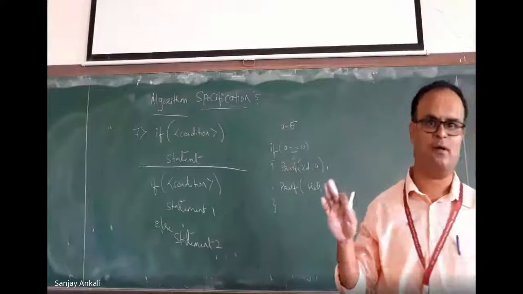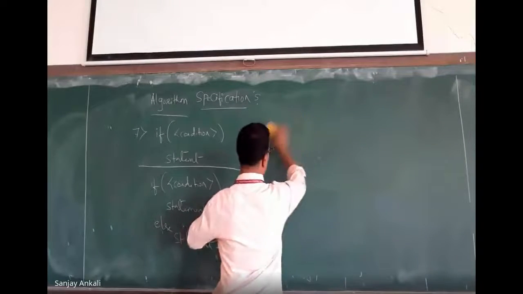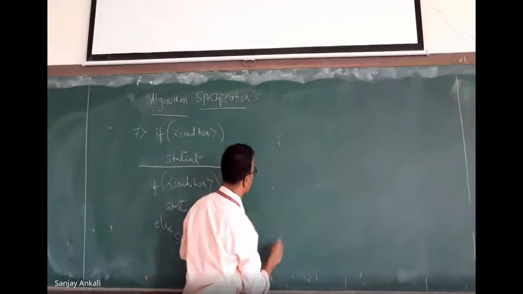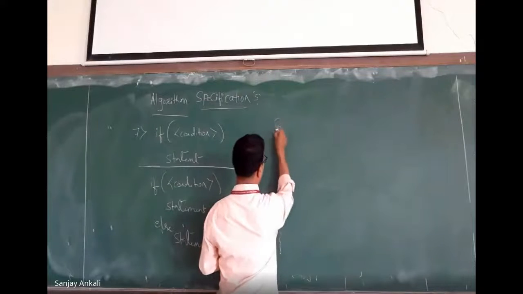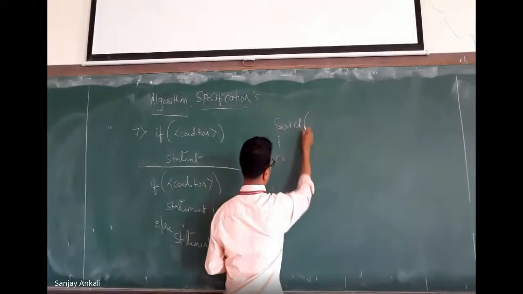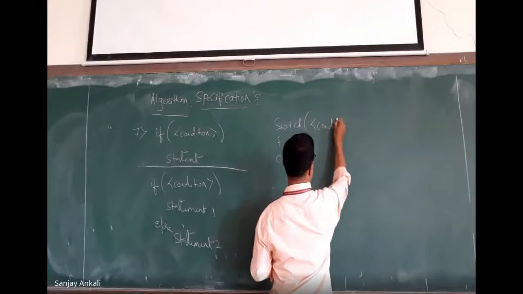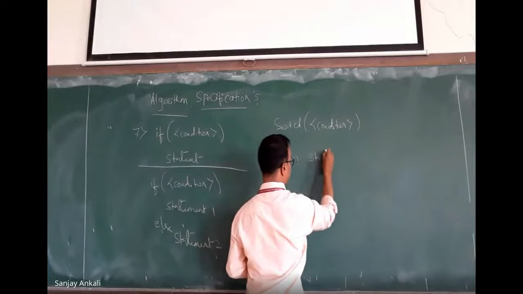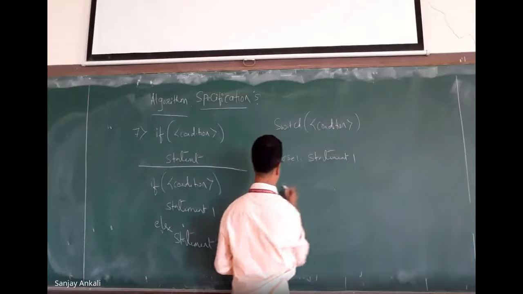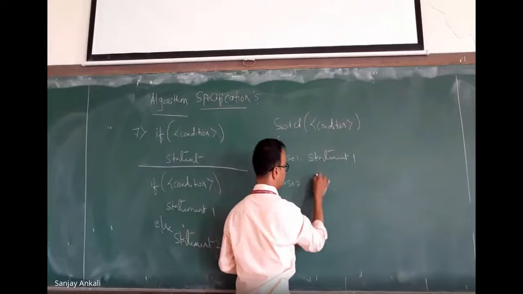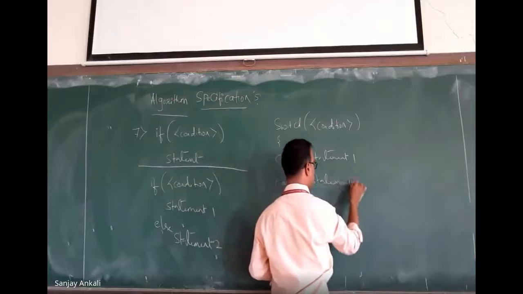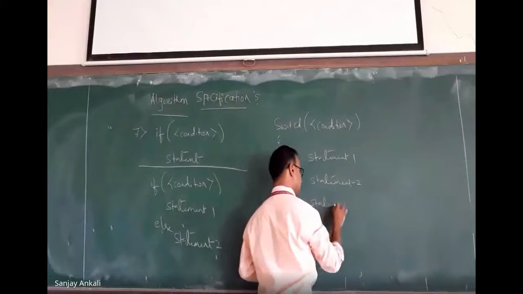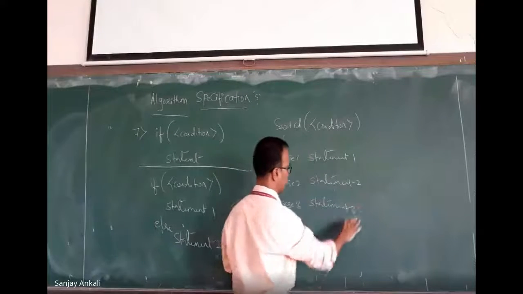Multiple decision making statements. Okay. So in our pseudocode, how do we write switch? We just use a block. Here you can write switch, condition, same thing, condition. Okay, case 1, statement 1, case 2, statement 2. We don't write break, we just go on writing statements, that's all. Case 3, statement 3. Okay, so this is how we write a switch statement.